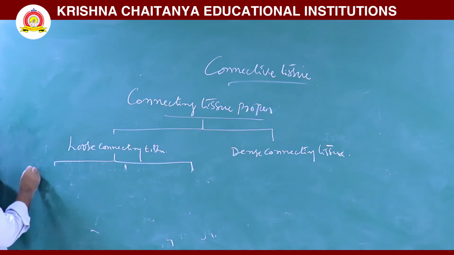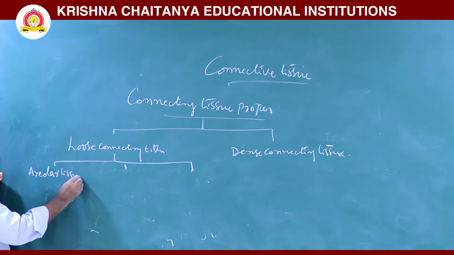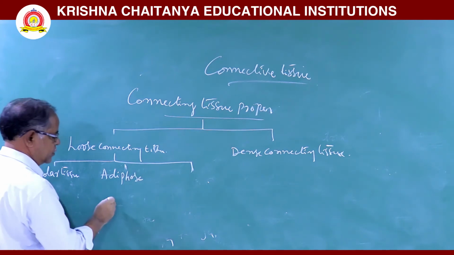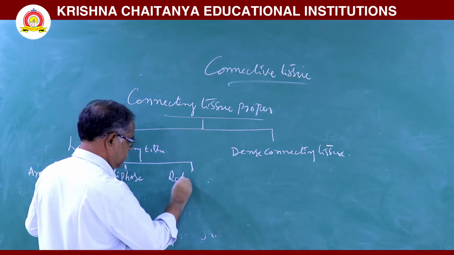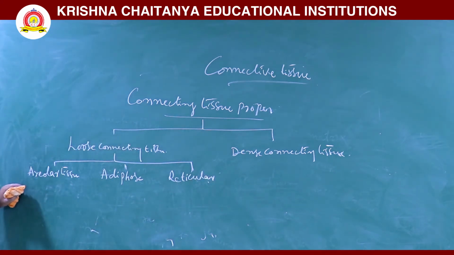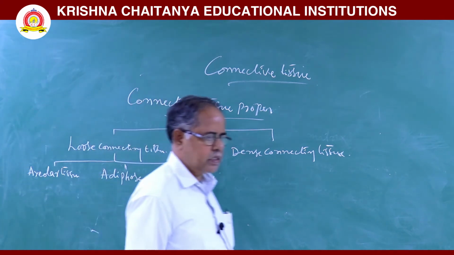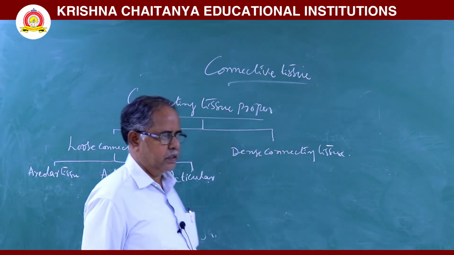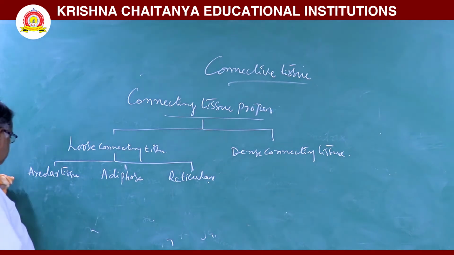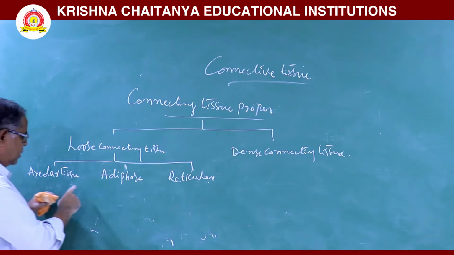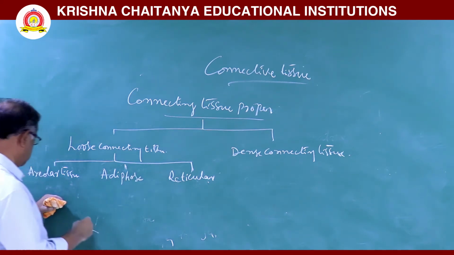That is areolar tissue, adipose tissue, next reticular tissue. In this loose connecting tissue, cells and fibers are arranged loosely in a semi-solid ground substance. Next, these loose connecting tissues are further classified into three types: areolar tissue, adipose tissue, reticular tissue.